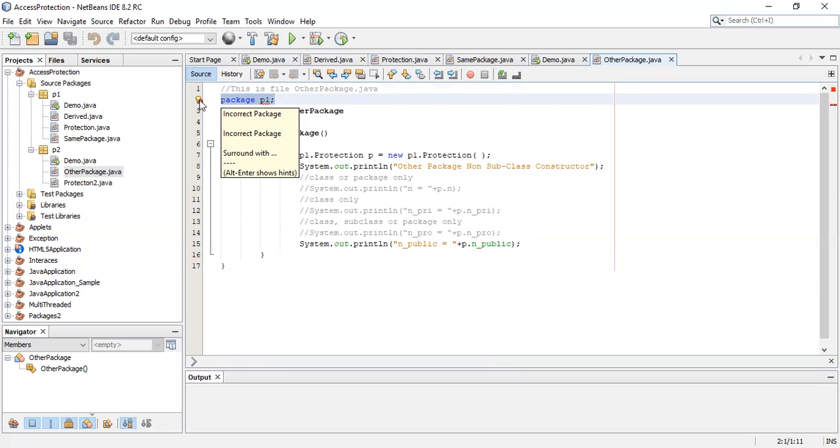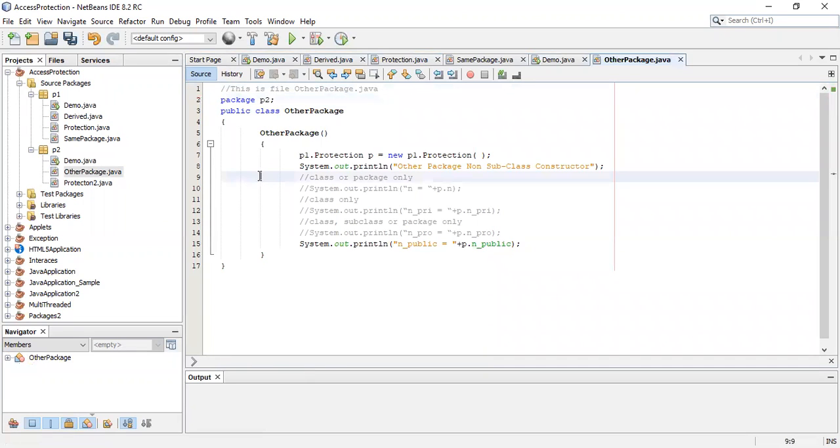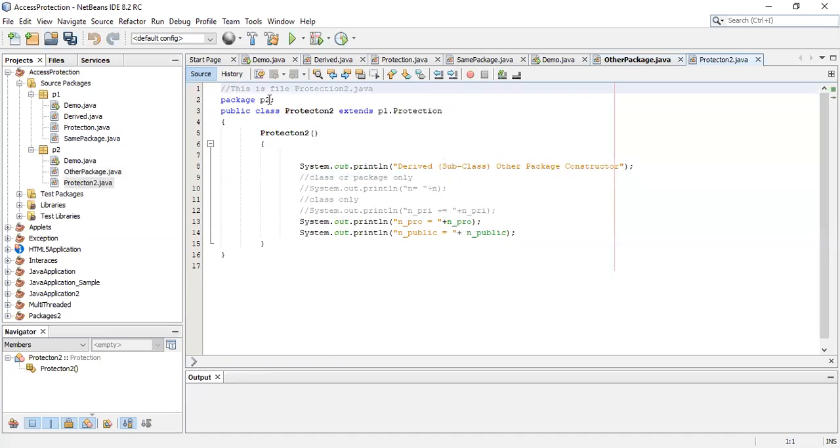To solve this error, either we have to remove that otherpackage and put it in the P1 folder, or you have to change it here. That is, instead of P1, you have to write P2. Then you will not get any error. See, that error is solved. And protection2.java, see, package P2. It is present in the P2 folder. So in this way, we store Java files in a particular folder, and that folder or directory is called a package. That statement should be present in that particular file.